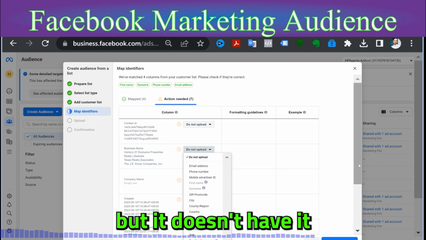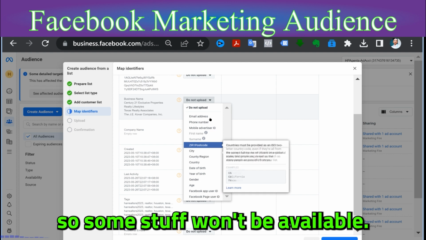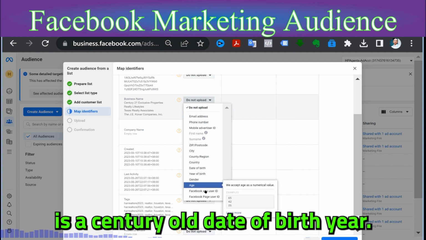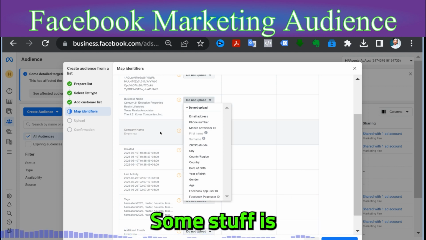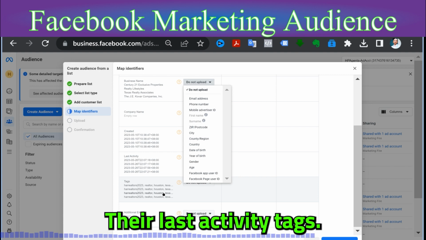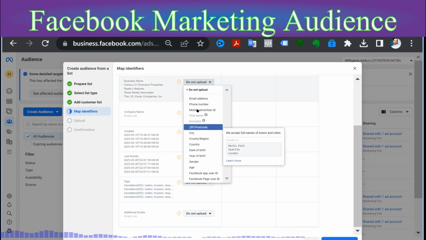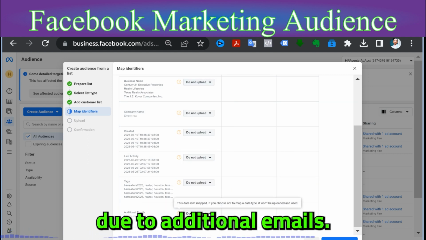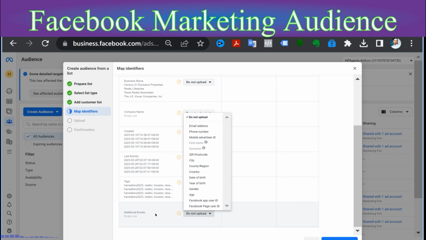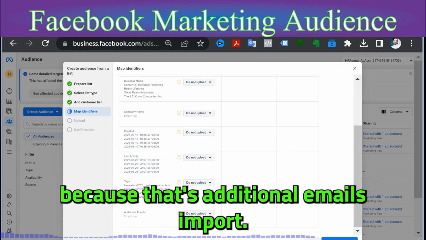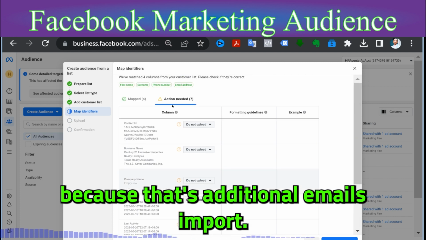So some stuff won't be available. Mobile ID, zip, country, date of birth, year. Some stuff is just not going to be available. Company name is there, created there, last activity, tags. I wish we had tags, but we don't have tags in here. Additional emails. It looks like we're good. Import. Now we have it mapped.